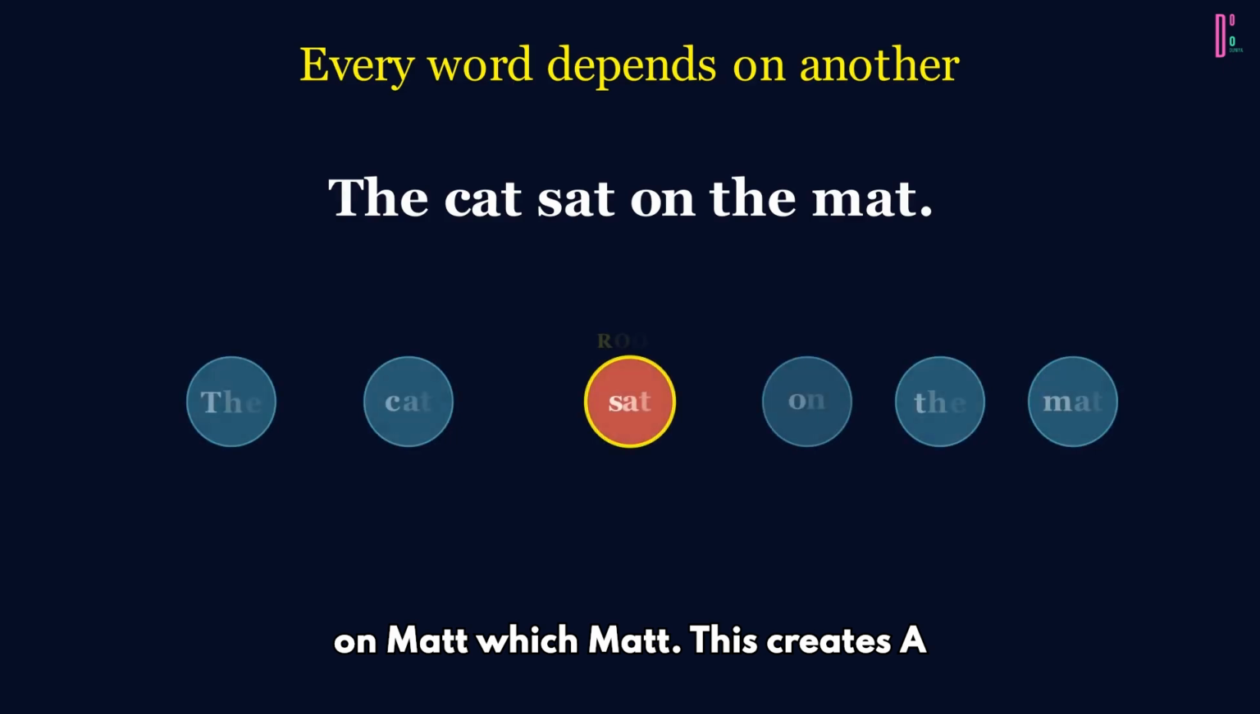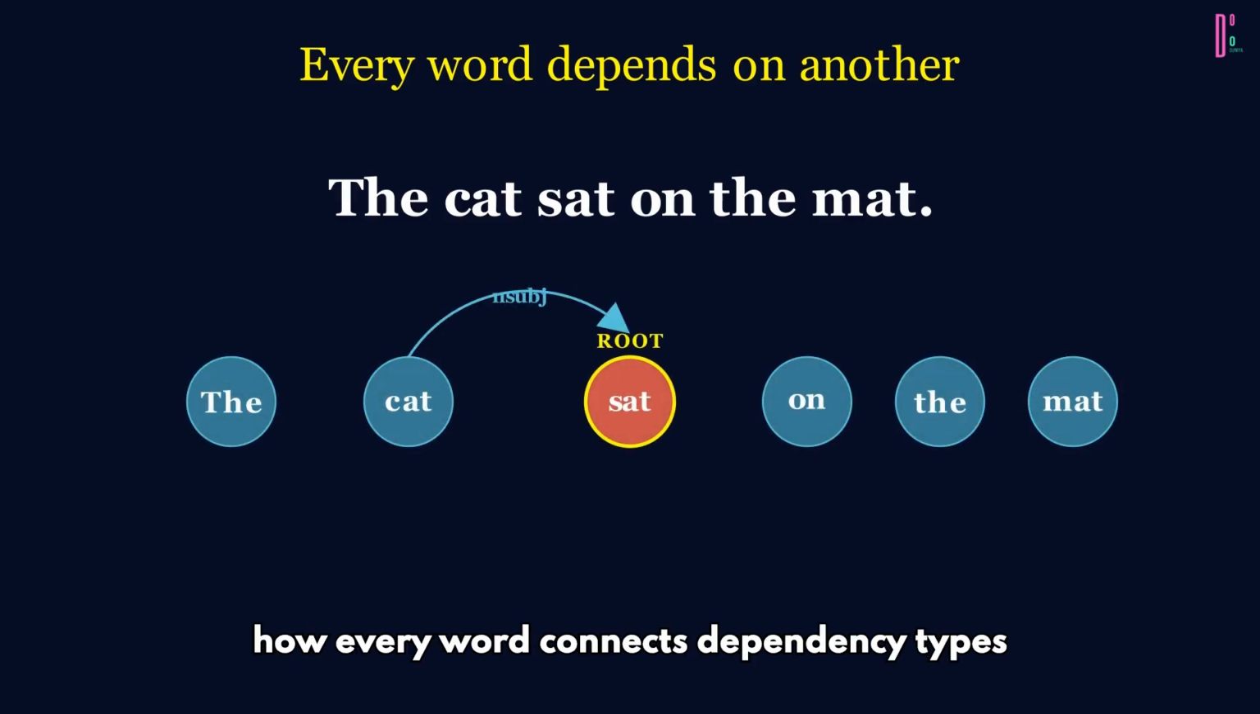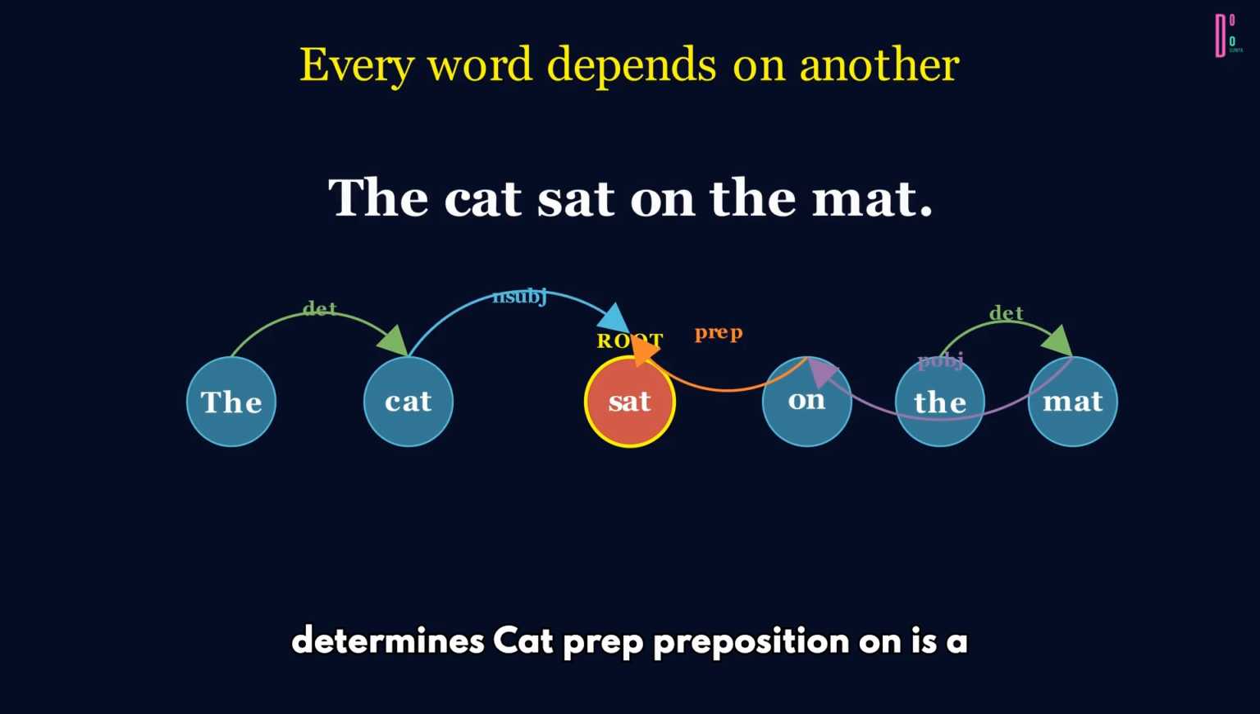This creates a dependency tree, a directed graph showing how every word connects. Dependency types have labels. Nominal subject: cat is the subject of sat. Determiner: the determines cat. Preposition: on is a preposition. Object of preposition: mat is the object of on.